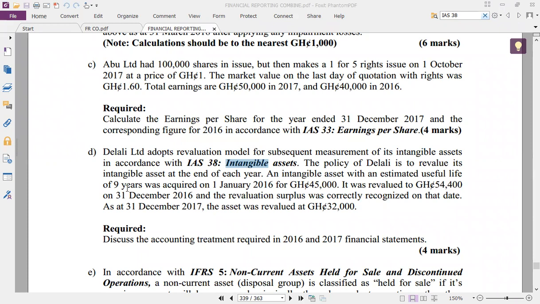Discuss the accounting treatment. If you see the examiner giving revaluation 2 times in a single question, I can tell you in advance that the examiner wants to test you on the reversal exception. How do you treat previous gains and previous losses in revaluations? That is all. Okay. So now the accounting treatment. Something like this. I don't need to read everything, just start line by line.